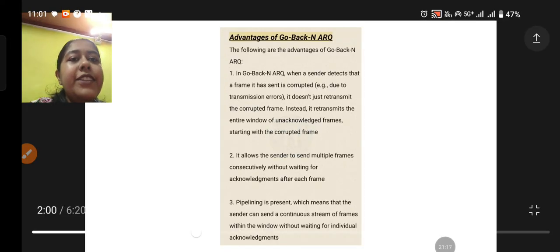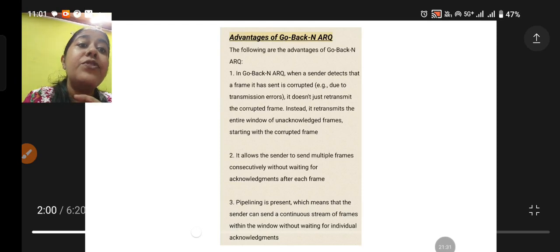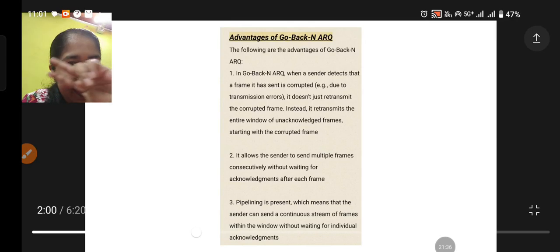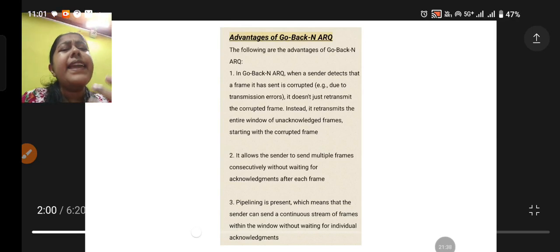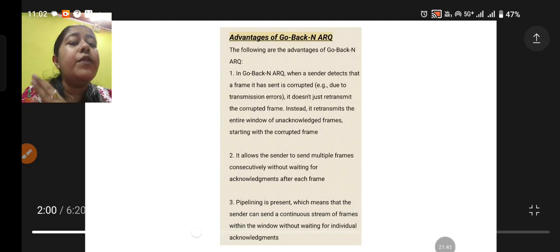Now, the advantages. In Go Back N ARQ, when a sender detects that a frame it had sent is corrupted, for example due to transmission errors, it doesn't just retransmit the corrupted frame. Instead it retransmits the entire window of unacknowledged frames starting with the corrupted frame. So the chance of error is very low. It's more efficient than stop and wait, since it just retransmits the whole window. So errors will be less here.